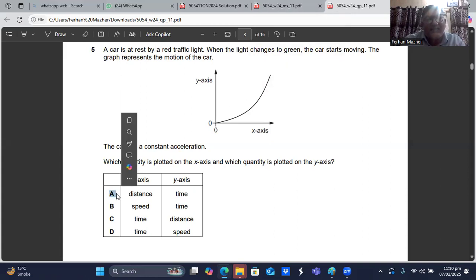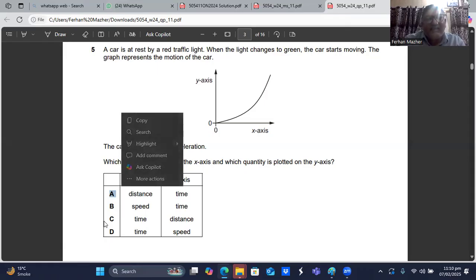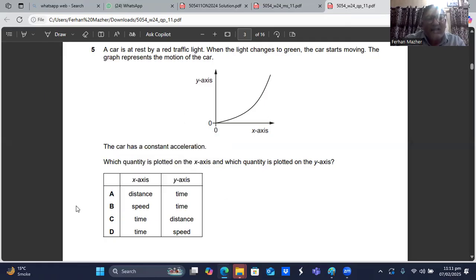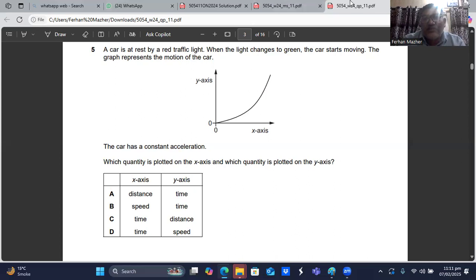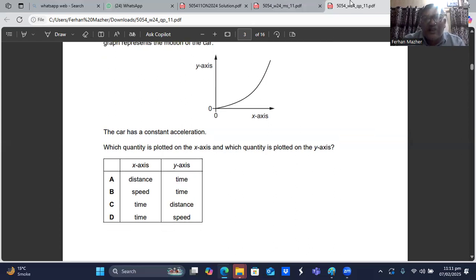On the x-axis, no, sorry, on the x-axis must be time. I'm sorry. The answer must be C. Why C? Because on the x-axis we will have time, on the y-axis we will have distance. So we think C is the choice. C is the right choice. Question number 5, C is the right choice.